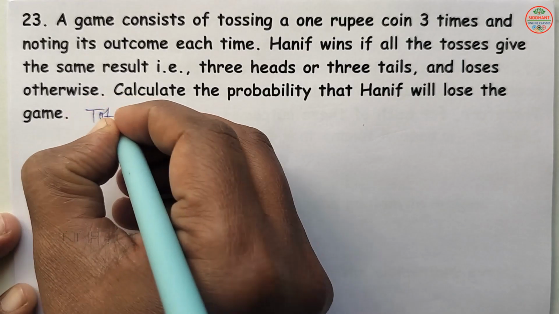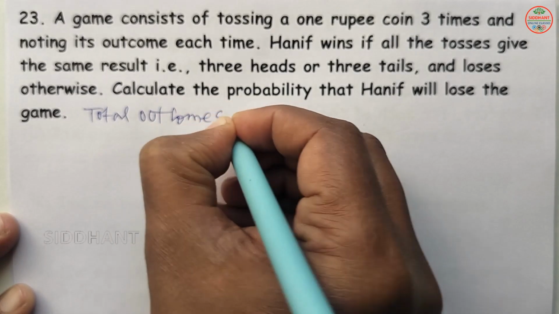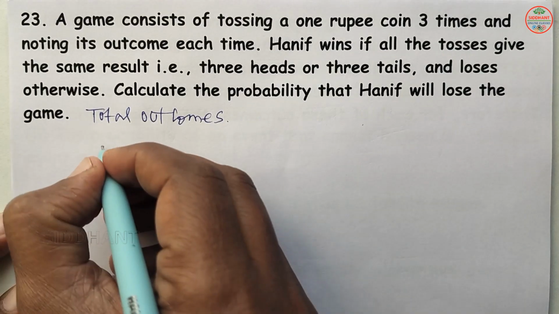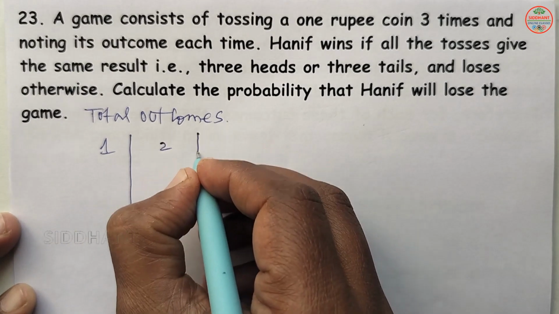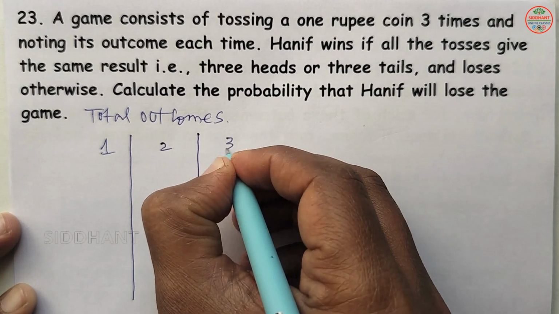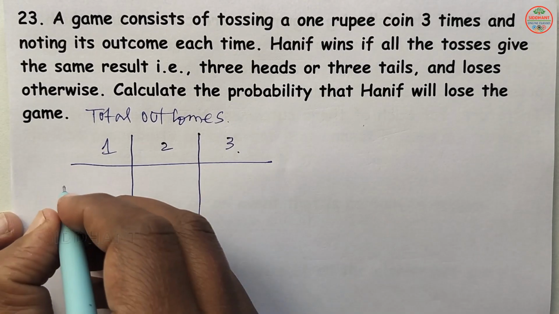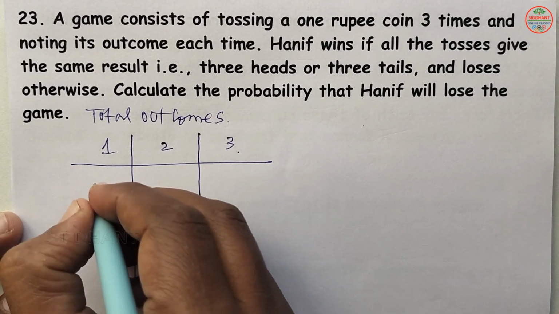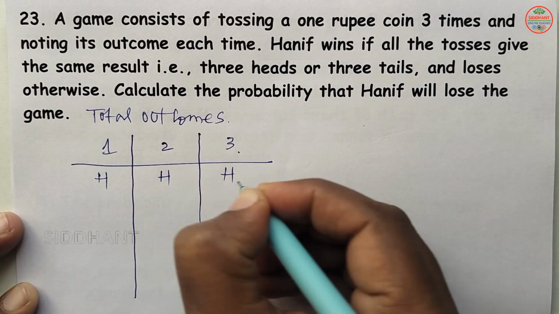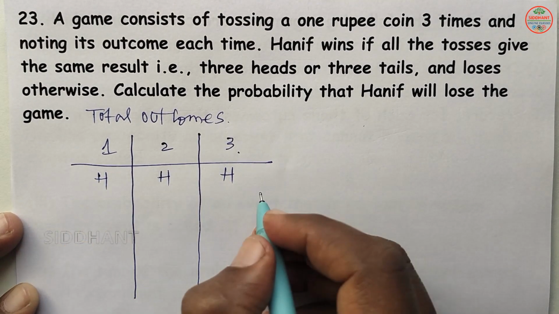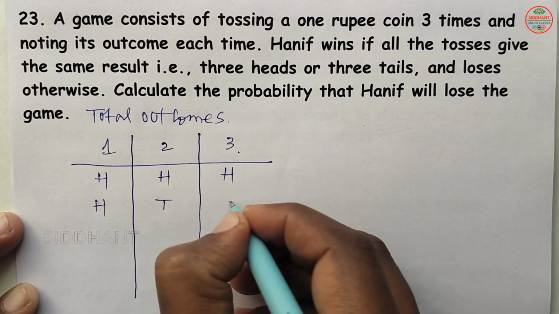So total outcomes we are going to see: first time, second time, third time. When he tosses, suppose head, head, head. This is the first outcome. Next, head, tail, tail.